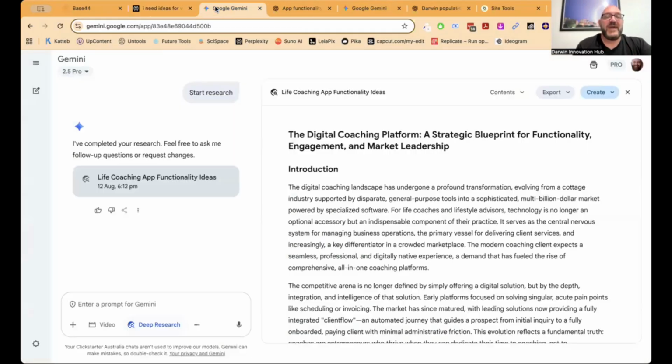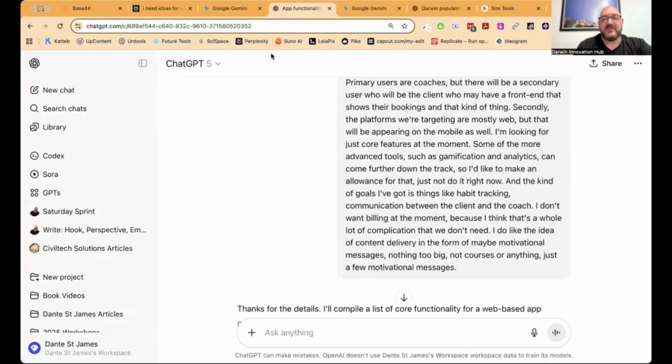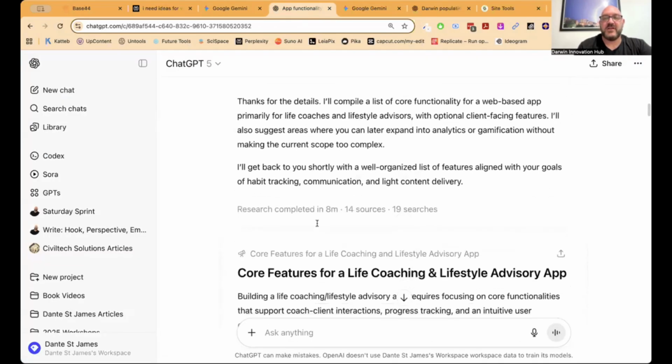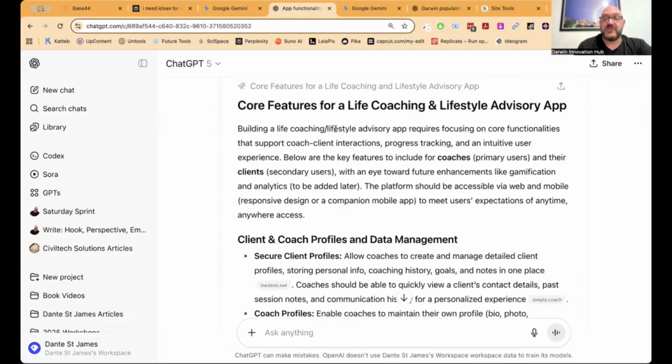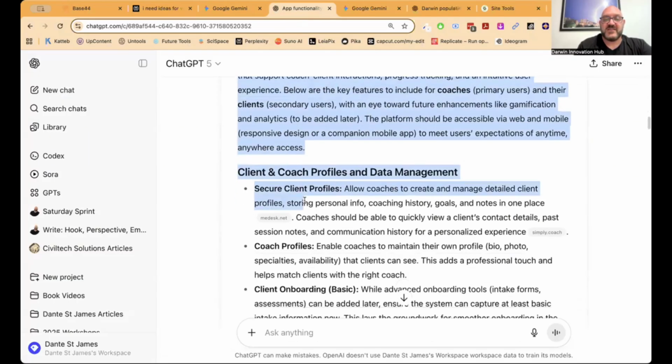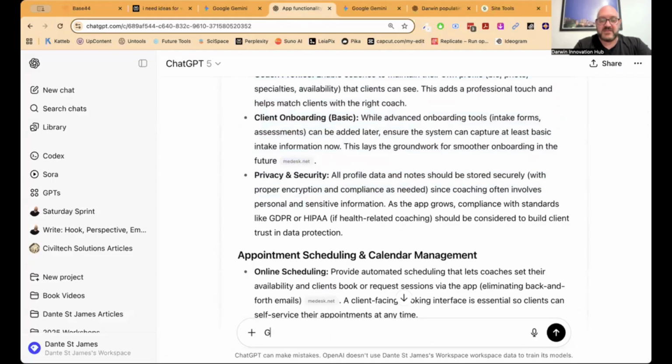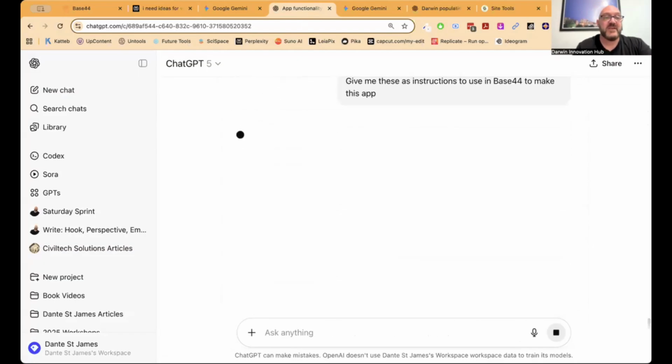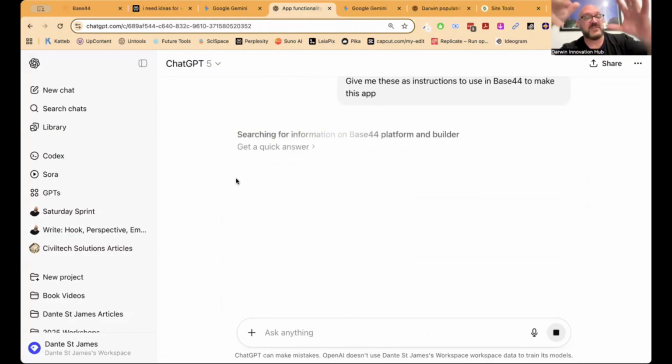So what I really want to do now, I've found out what all these things are. I'm going to take maybe the bit from ChatGPT. It's got a list of the core functions for this life coaching app. So what I could do is essentially take that and say, give me these as instructions to use in Base 44 to make this app. It knows what Base 44 is, which is the system we're going to use to make the app. And it's going to give me those instructions I want. Let's just assume I've checked all those instructions.